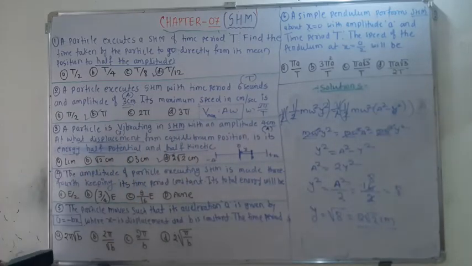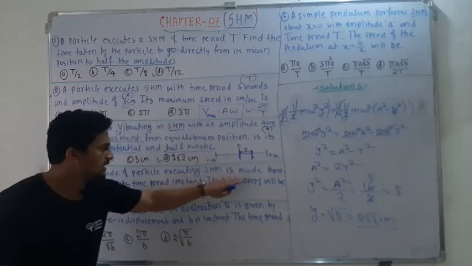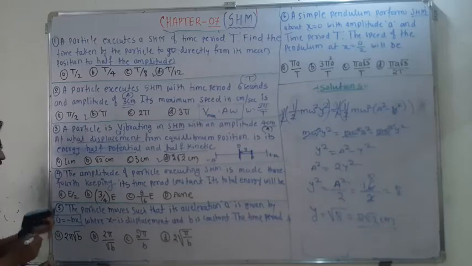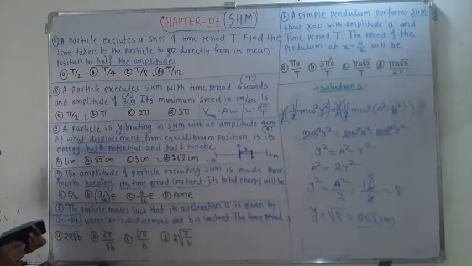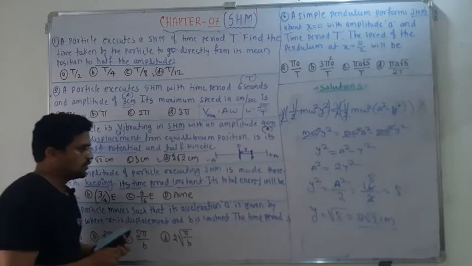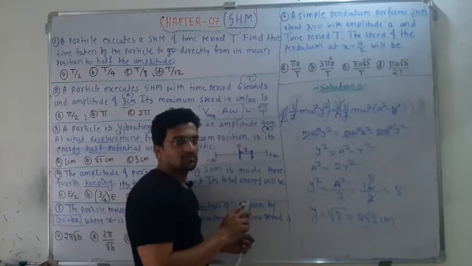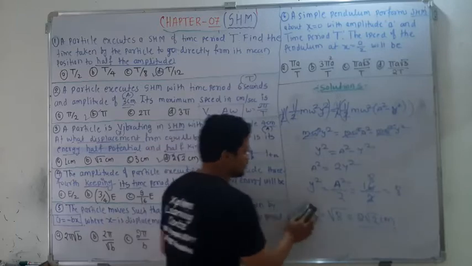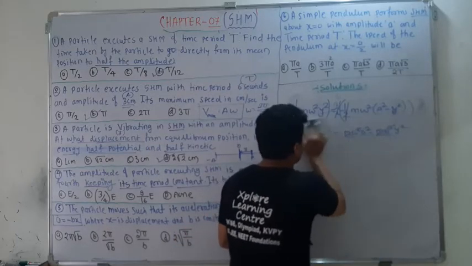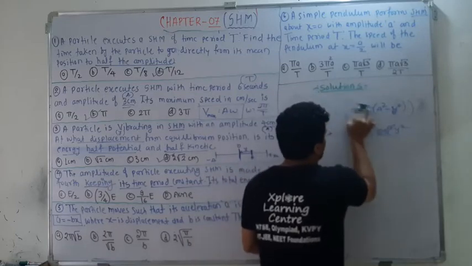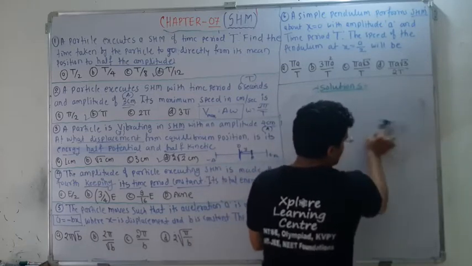Next part: the amplitude of a particle executing SHM is made 3/4, keeping its time period constant. Its total energy will be, that means what? Amplitude is the only thing changed, keeping the time period T constant. Then what about the total energy?